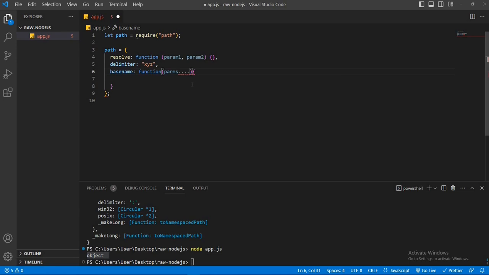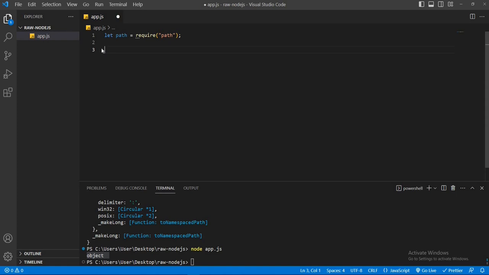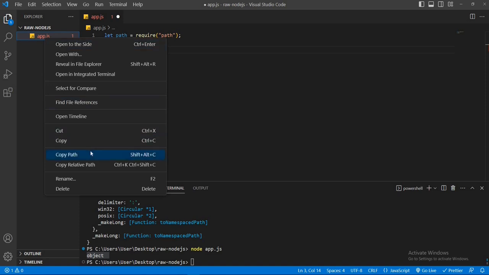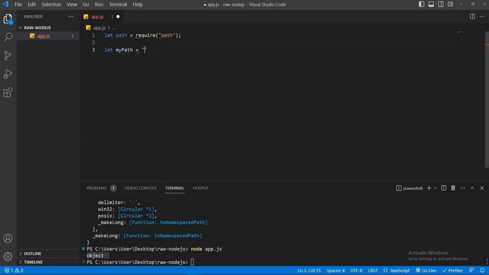Alright, let's see some path module properties and methods. First of all, I'll analyze the file path. For that, let's declare a variable. I'll set the variable name as myPath. Let myPath is equal to, if you want to find out your file path in VS Code, then right click on your file, then copy the file path, then set a double quote or single quote, then paste the file path here. But keep one point in mind, Windows and Linux or Mac operating system file paths are different.